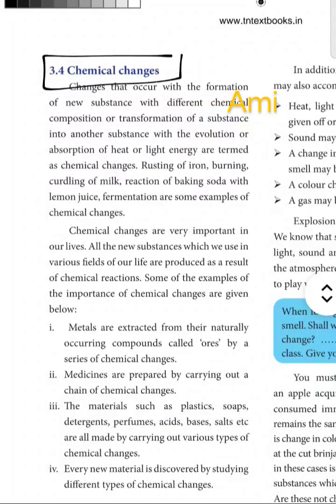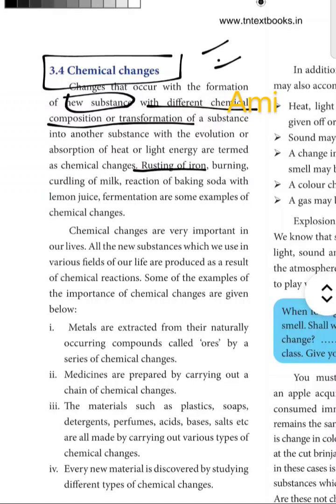Chemical changes occur with the formation of a new substance. As I already told you, here a different chemical composition or transformation of a substance takes place. For example, in rusting of iron, we cannot bring back the reactant. So it is irreversible and there is formation of new substances. These two are the highlighting properties.